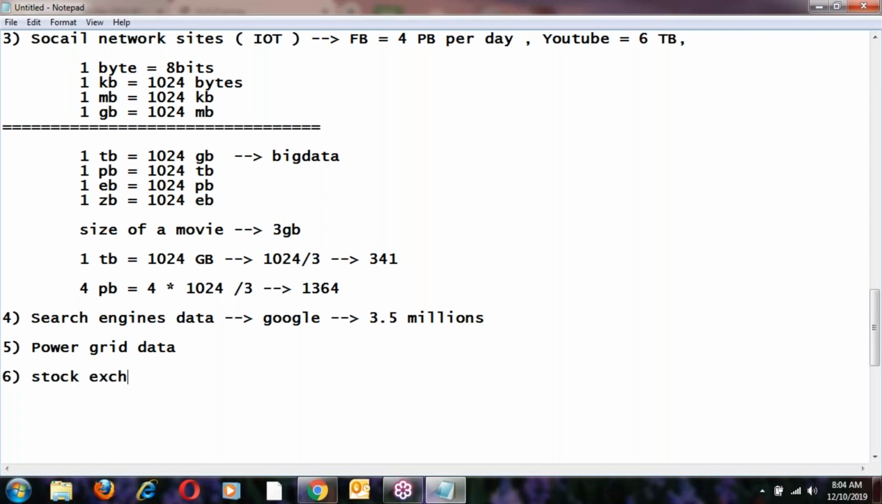Stock exchange data. This is also one of the best examples. Yes, no 10,000 concept in US.